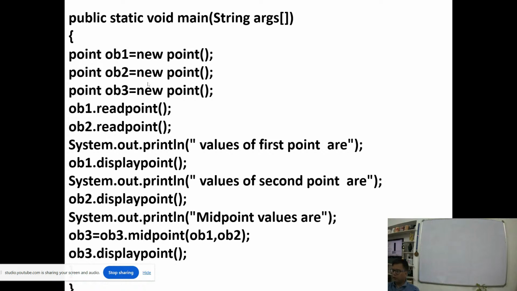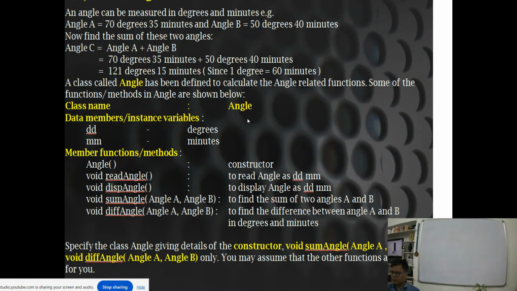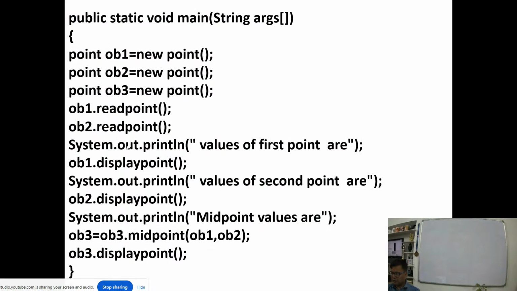And then OB3 dot display point, I displayed the object OB3, right? So this was this question.